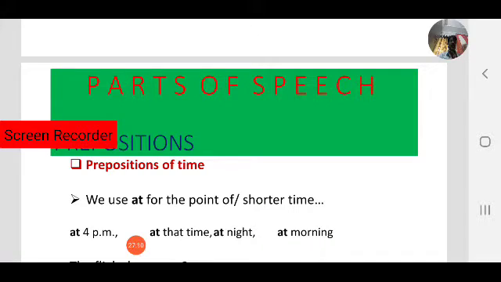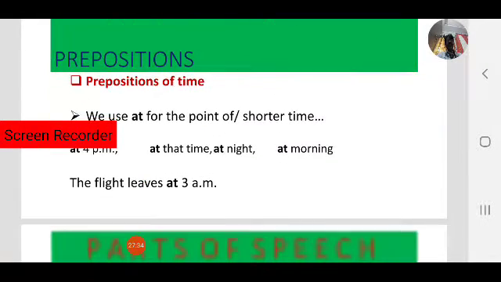At can also be used as a preposition of place, but here we are talking about prepositions of time. It indicates a specific point of time.